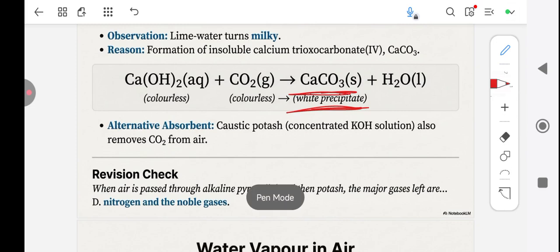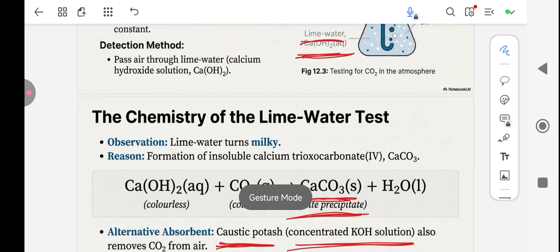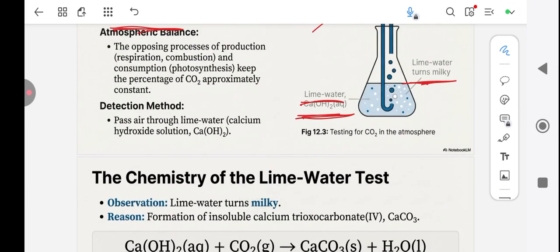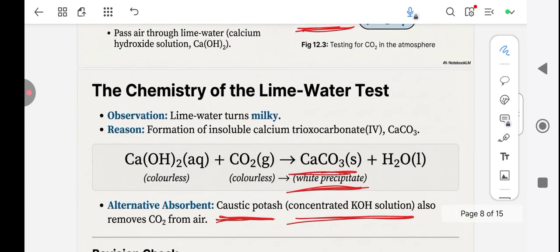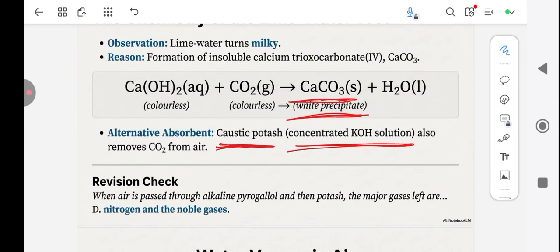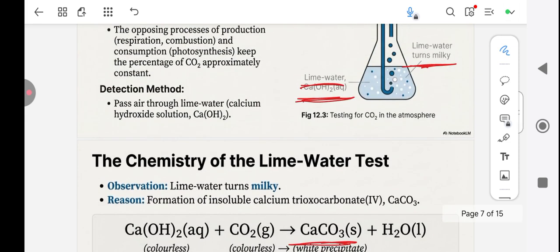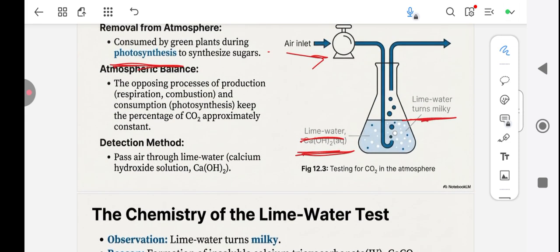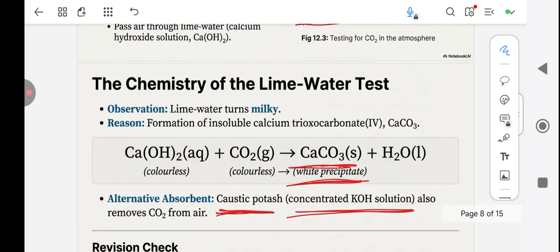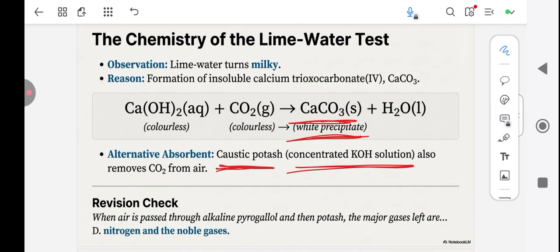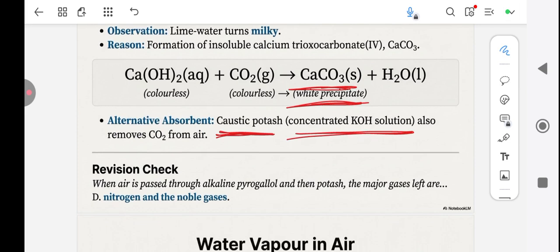Another thing that you can use to absorb or test for carbon dioxide is caustic potash, which is concentrated KOH. So the two things you use to test for carbon dioxide are calcium hydroxide and caustic potash, or potassium hydroxide, concentrated one. And what is the test? The test for calcium hydroxide is that the lime water turns milky. Why? Because of the precipitate of calcium carbonate, CaCO3.